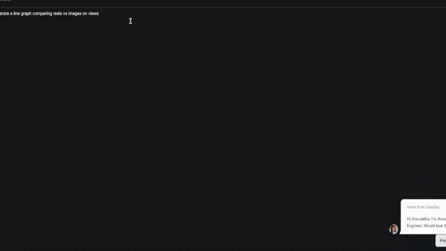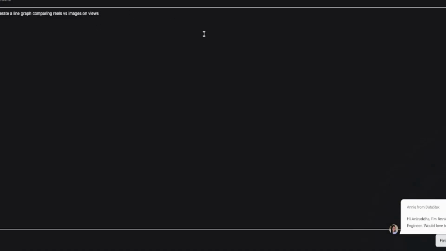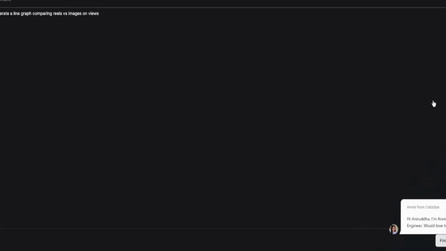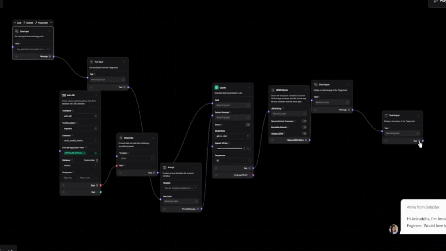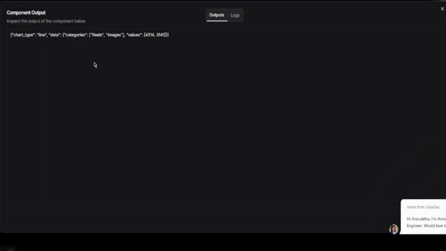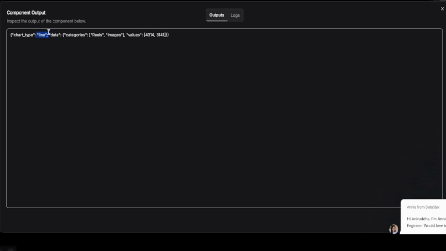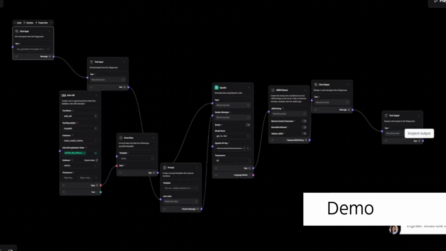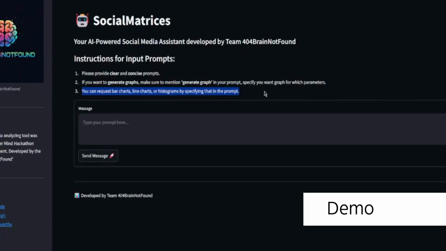Here I will show you that I have given it a very simple input: generate a line graph comparing reels and images on views. And then we see the end result output. What it gives is, from the AstraDB it takes, since the user has asked for a line graph, it specifies the chart type as line. Also the data, the categories, reels and images, and the values for them from the AstraDB. Now let's quickly move on to our app.